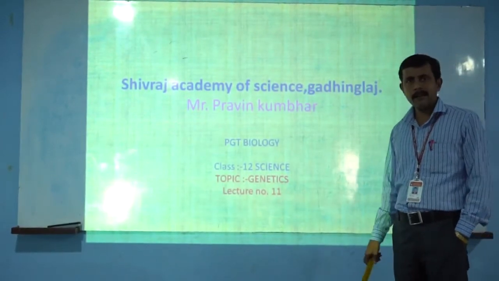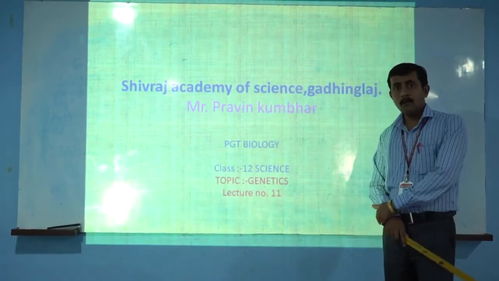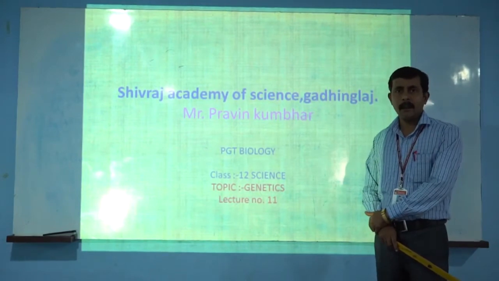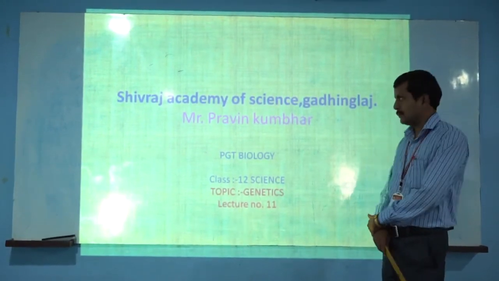Yesterday we already discussed in short how transcription occurs in both eukaryotes and prokaryotes.